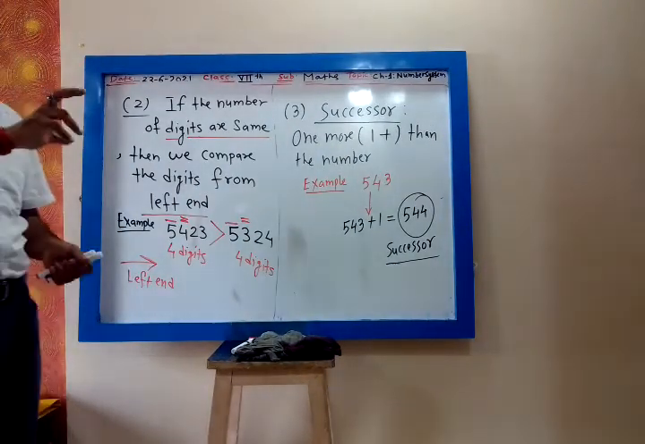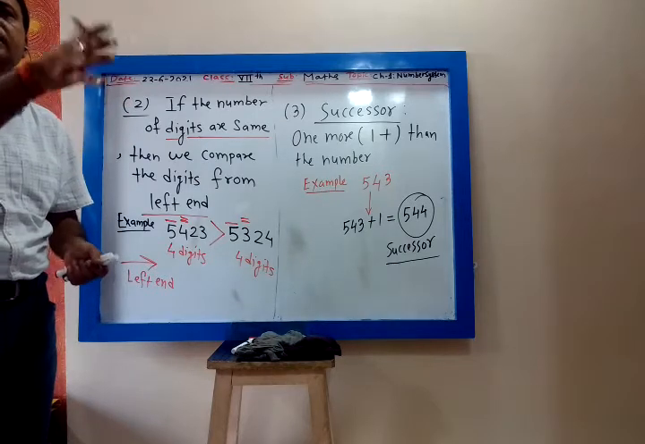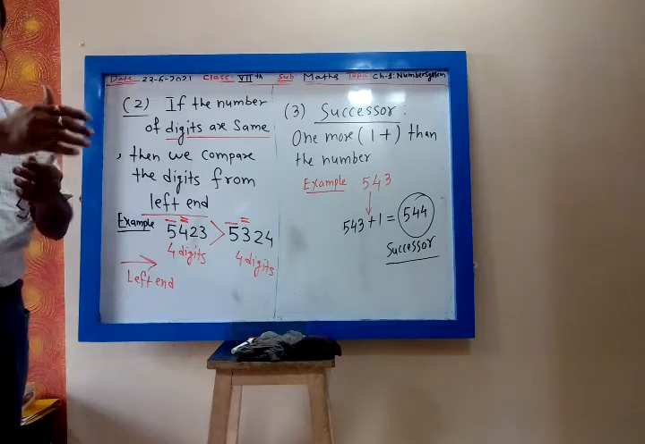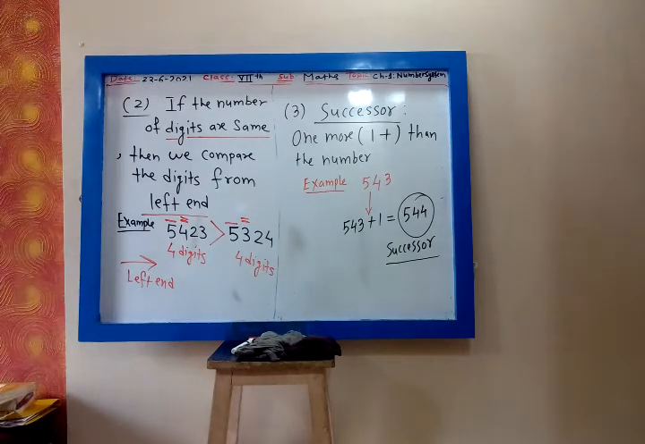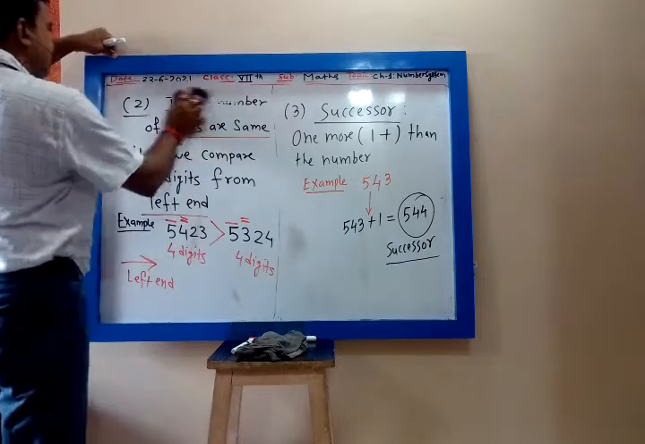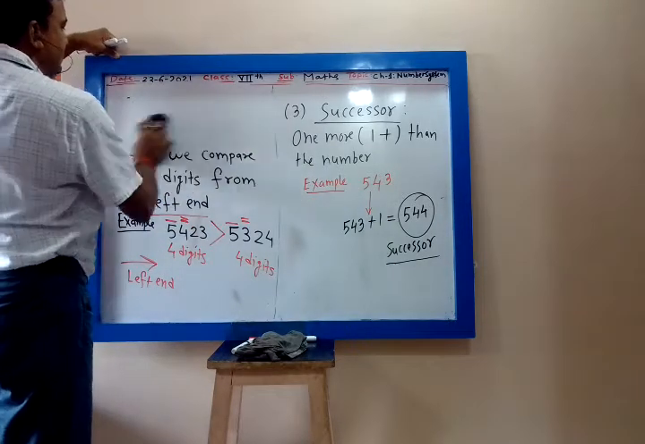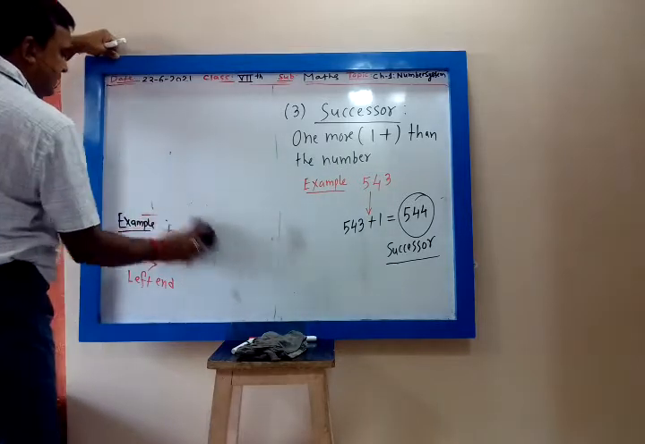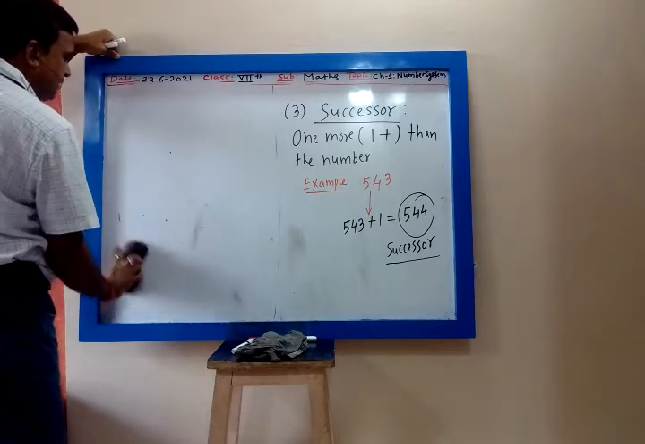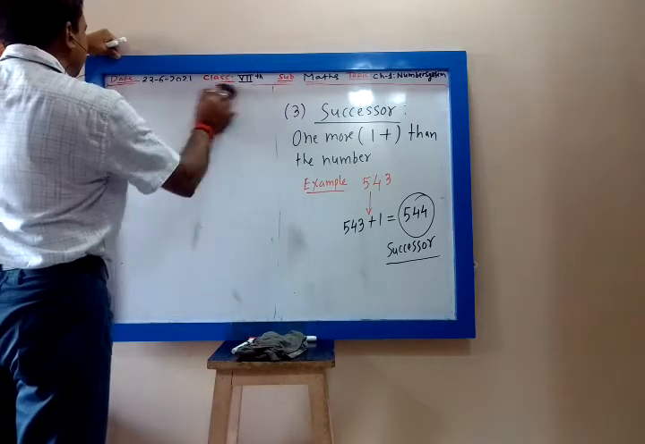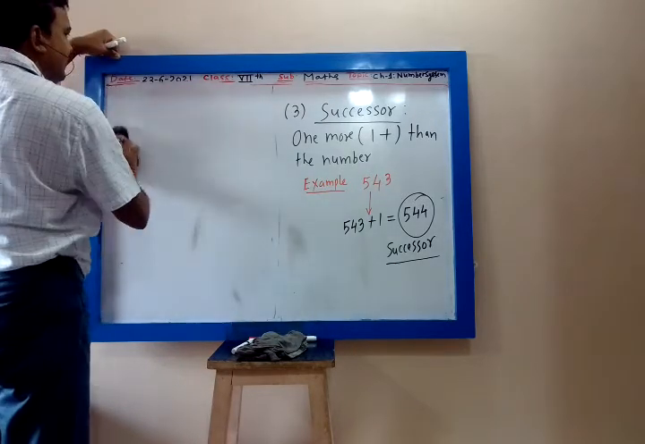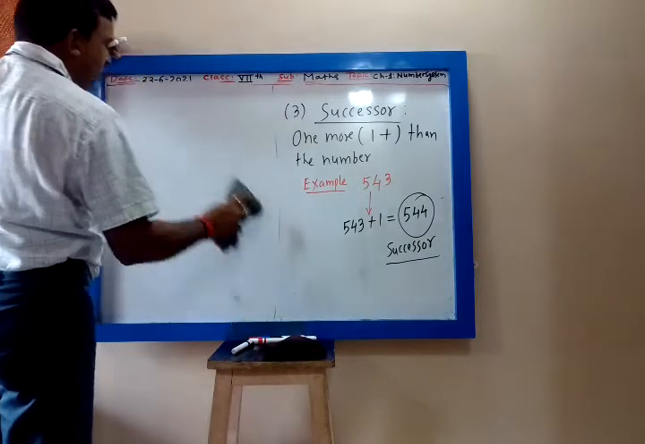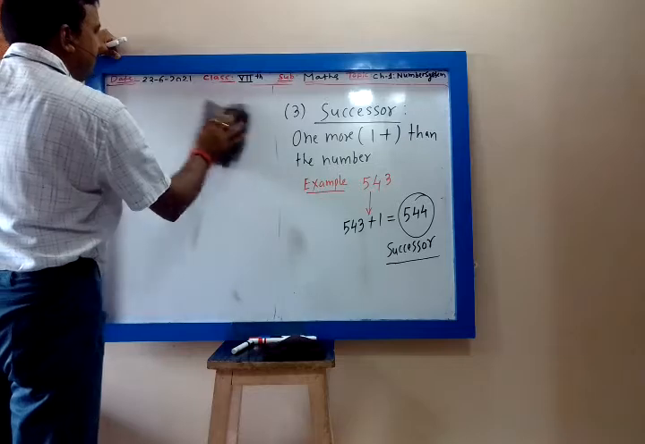So successor means one more than the number. One more means you add 1 to the number, you will get next number. So successor means next number. To get next number, we add 1. We add 1 to the given number, we get successor of the number. One more than the given number means you add 1 to the given number, you will get successor.